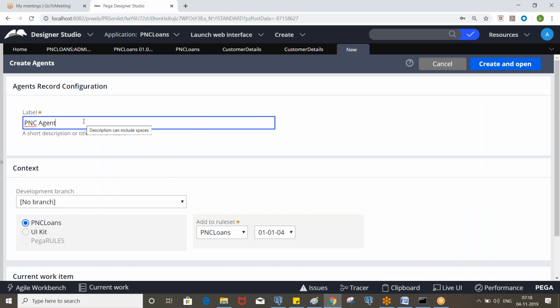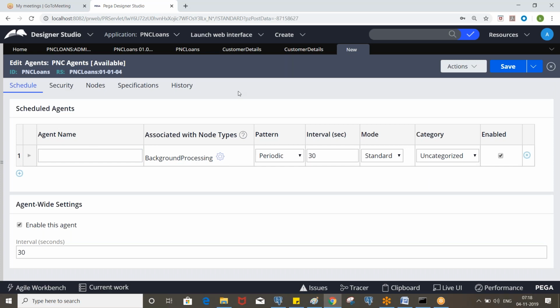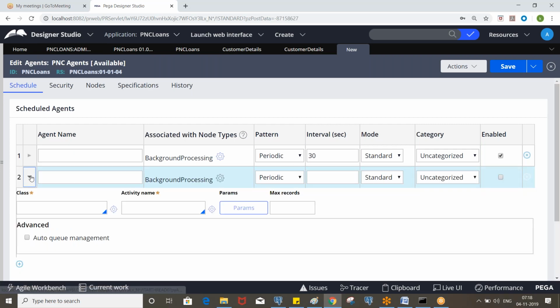So now let's create an agent called PNC agents. Create. Okay. So this is the agent, and inside that we can create multiple scheduled agents, either standard or advanced, like this.